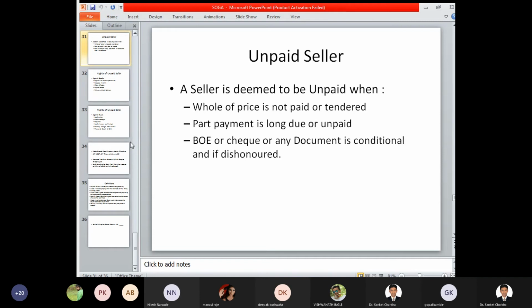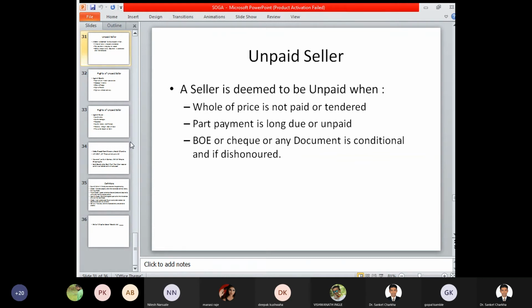First thing, the whole of the price is not paid. You went to a particular shop and placed an order, and the goods have been delivered to you but you do not make the payment. That is, the bill was rupees 5,000 and you have not made the payment, then accordingly the seller becomes unpaid.